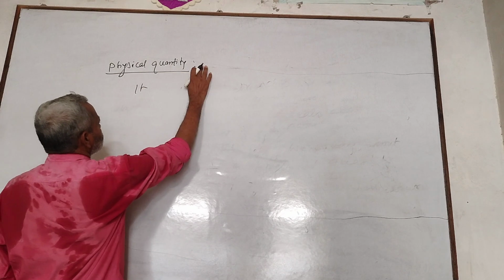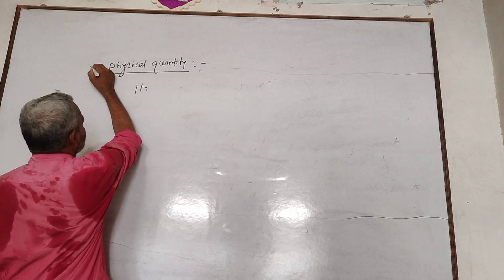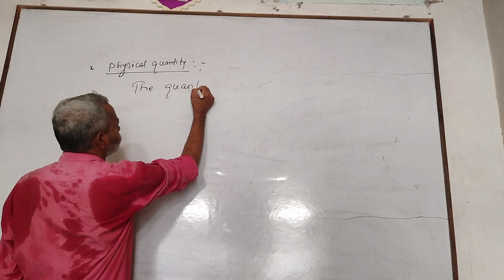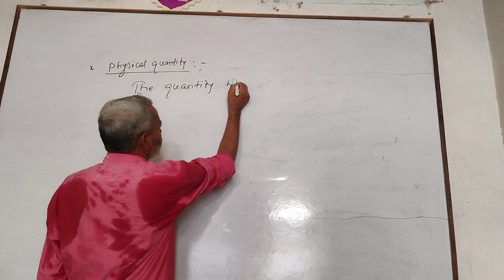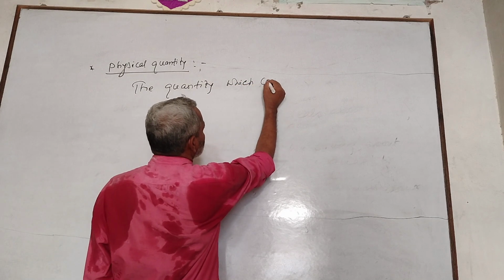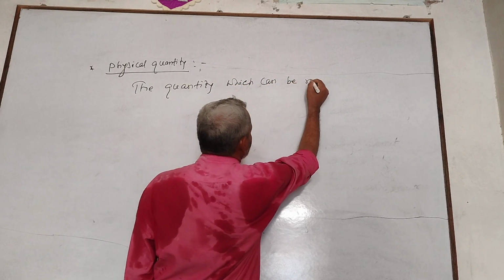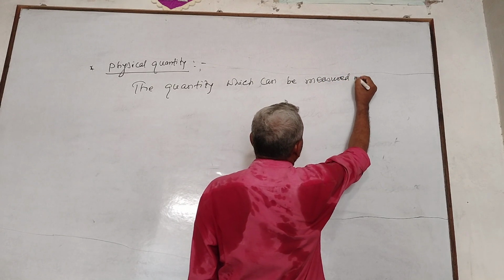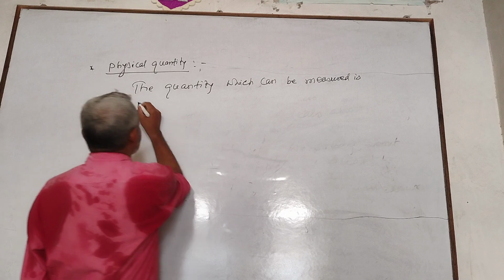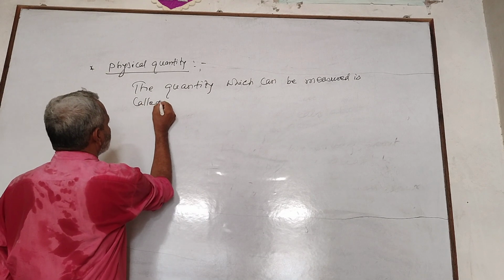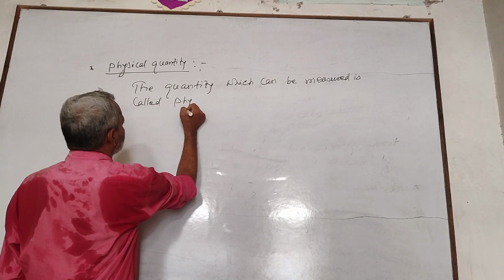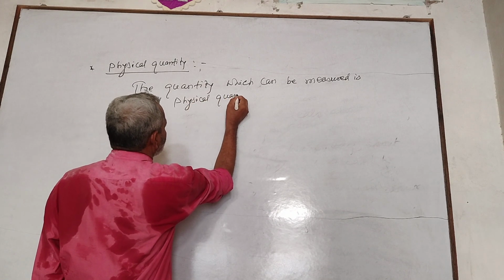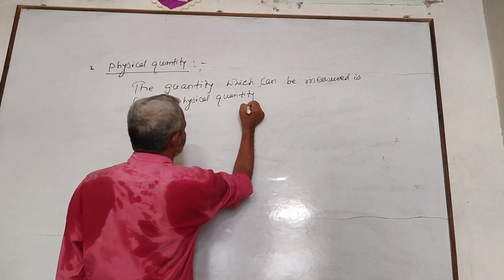The quantity which can be measured is called a physical quantity.